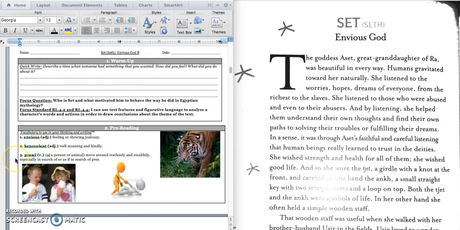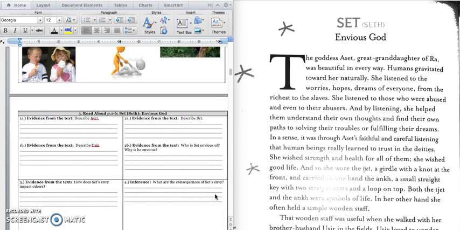And the last word is prowl. And usually it talks about an animal. It could be a person where they move around restlessly and stealthily, like they're sneaking around trying to get a prey. So this tiger is prowling, looking for his prey or for something to eat.